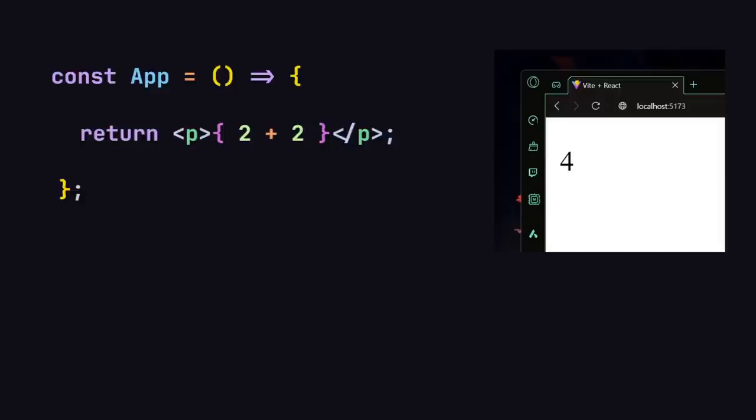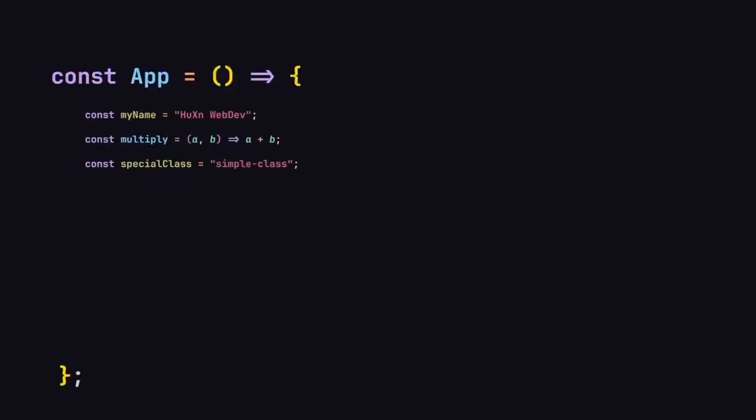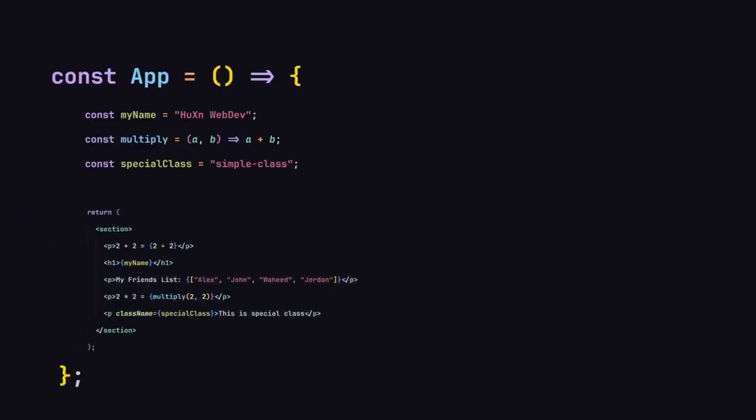And we are not just limited to writing 2 plus 2. We can also create a variable and put our values inside there. Then we can use that inside our UI. We can even create a function. We can also embed that function inside our UI, and also classes as well. So now let me show you all of that in action.